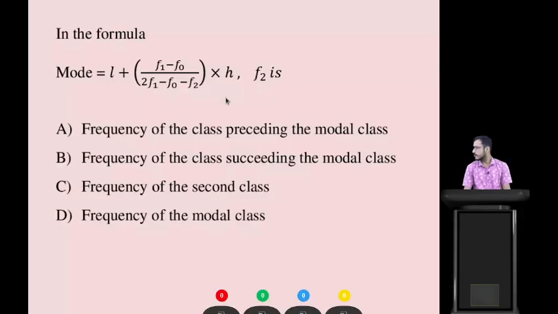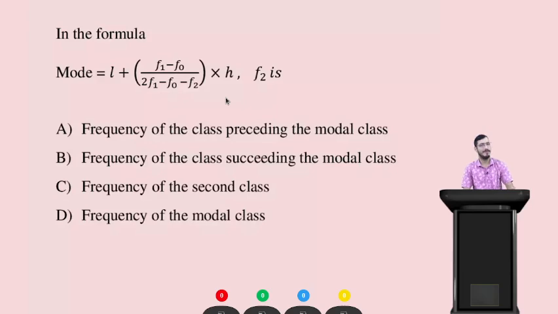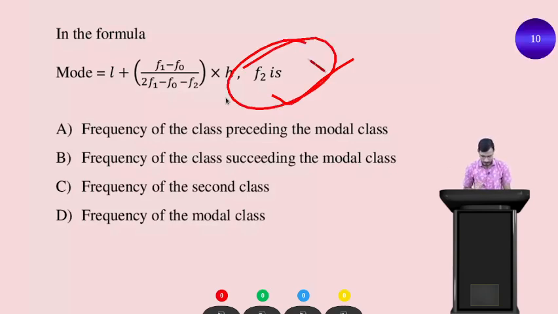Okay students, now it's question time. I have a question for you. In the formula, mode is equal to L plus f1 minus f0 divided by 2 f1 minus f0 minus f2, into h. So what is f2? Now time starts, I am giving you 30 seconds.